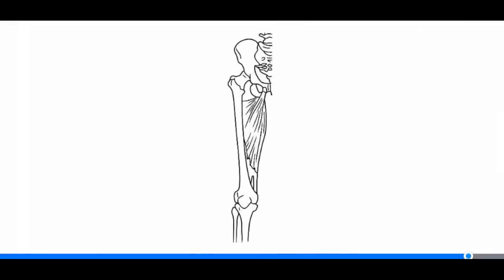The adductor group. The adductor group, also known as the groin muscles, originate from the pelvic girdle and insert into the femur. The adductor group is primarily responsible for adduction of the hip through the frontal plane.